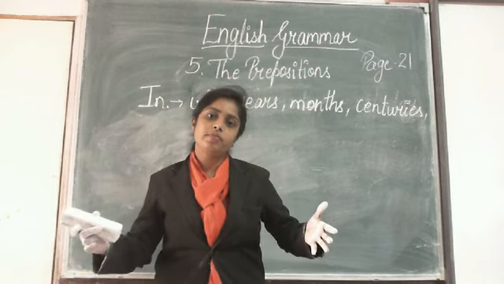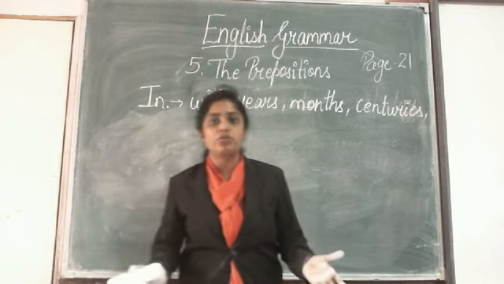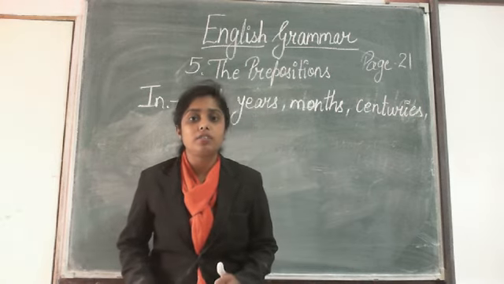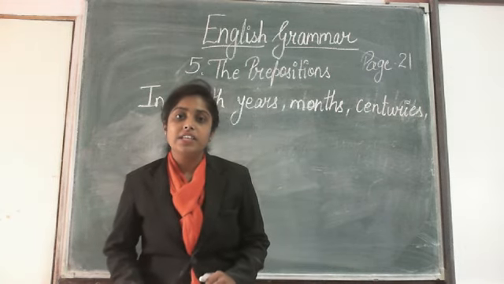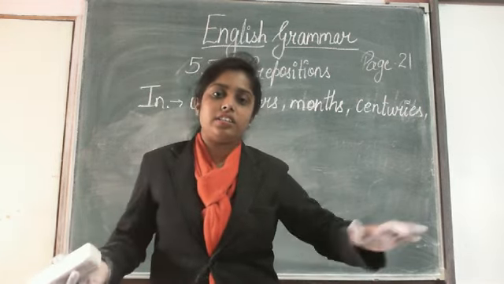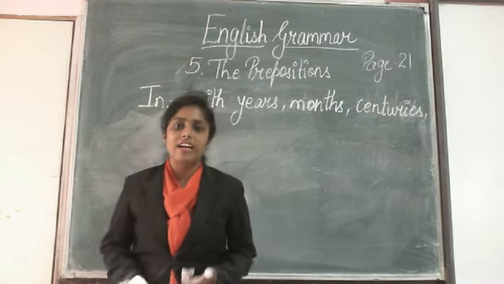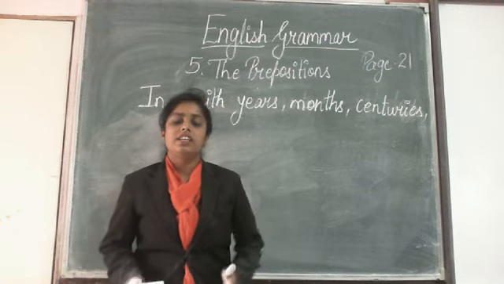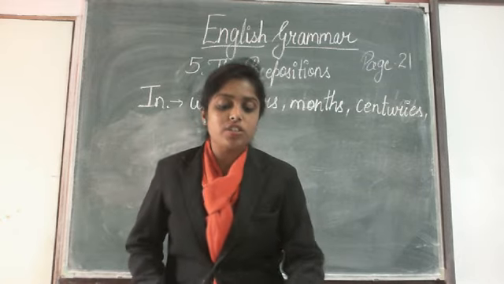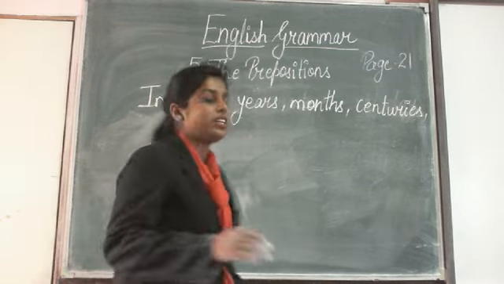I am in this classroom. You are studying in your house. So this is what the use of in is. In is a preposition and it is used in these many ways. Now, the second preposition that we are going to study today is on.